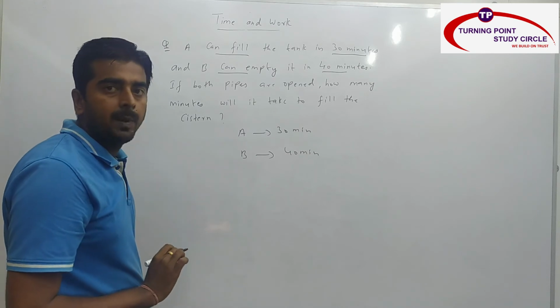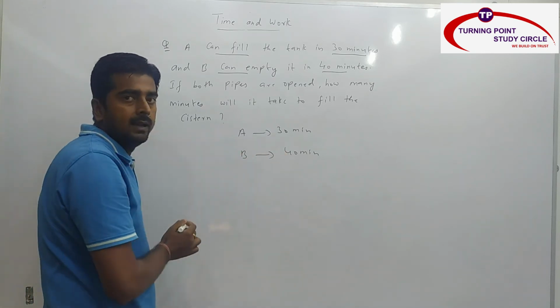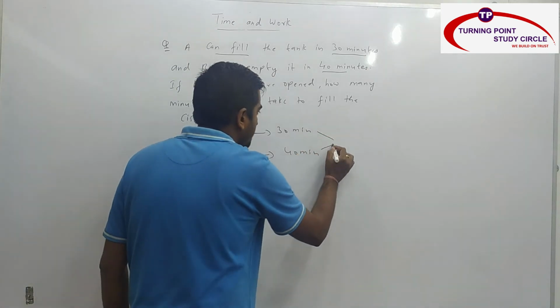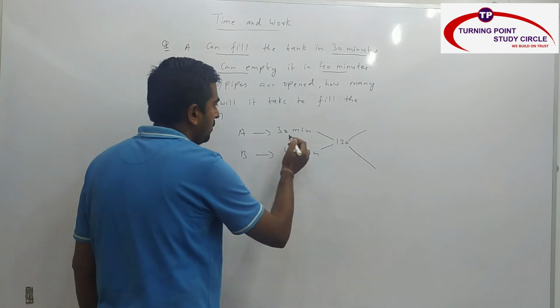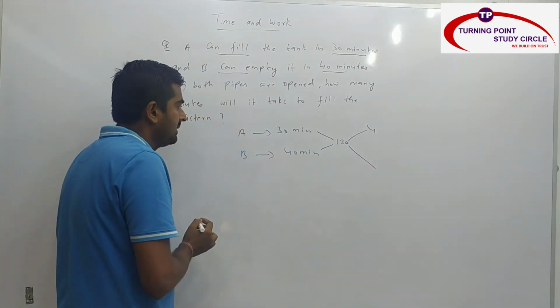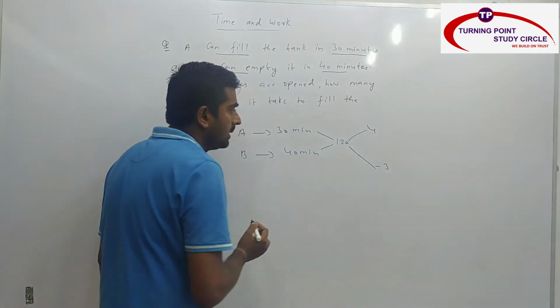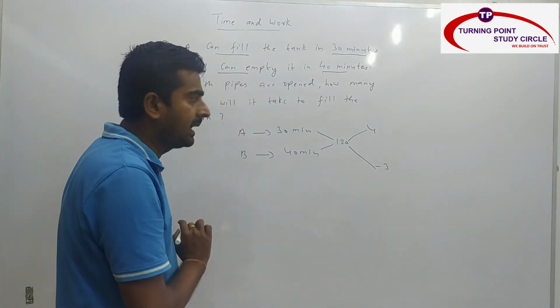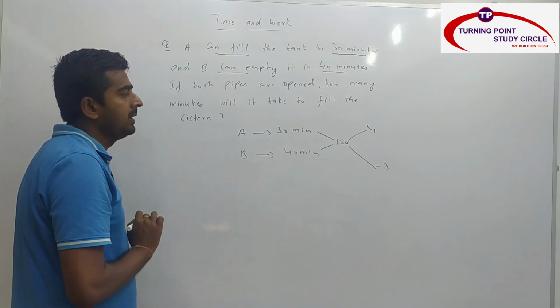So whichever pipe empties the tank, that value will be negative. So again, we have to take the LCM of these numbers. LCM is nothing but how much? 120. So the efficiency of A per minute is how much? 120 by 30, 4. The efficiency of B per minute is how much? 120 by 40, which is nothing but minus 3. Why minus 3? Because B empties the tank. Now, when both the pipes are open, how many minutes will it take to fill the cistern?